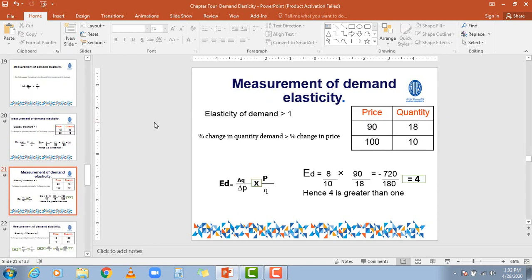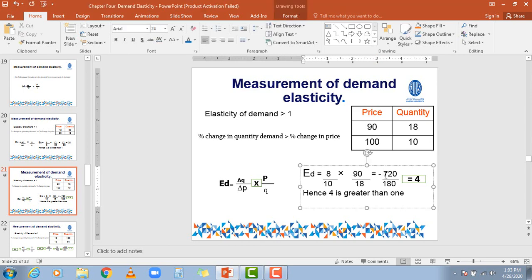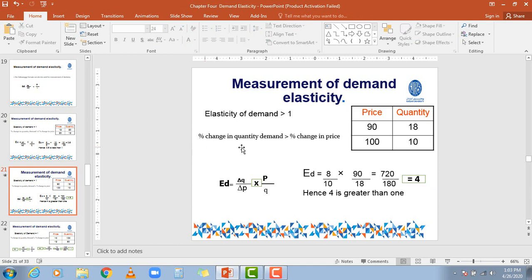Okay, my dear friends, when the elasticity is more than 1, how can we measure that? For example, the percentage change in the quantity demanded is more than the percentage change in the price level. As we can see in this table, the price was 90, but it became 100.